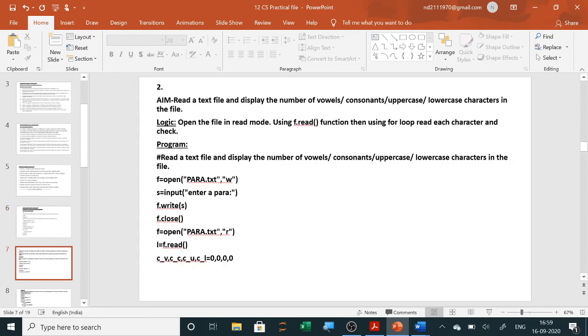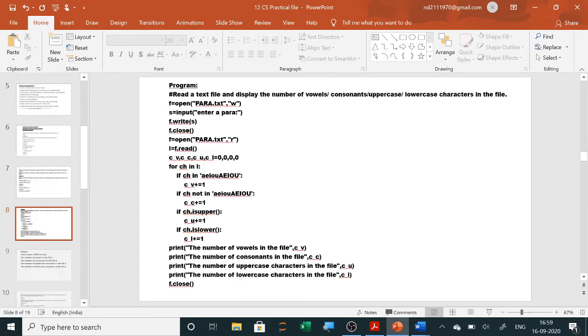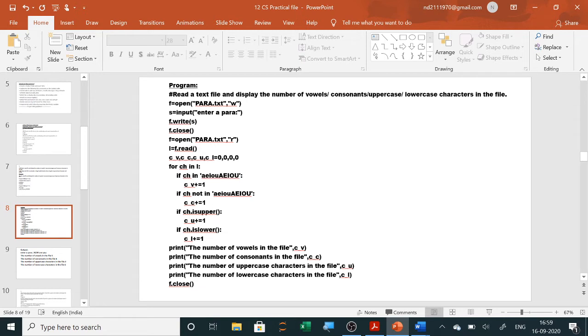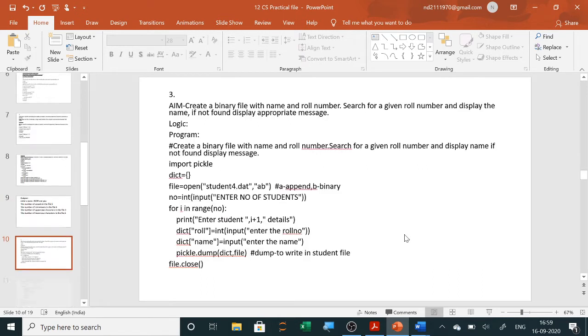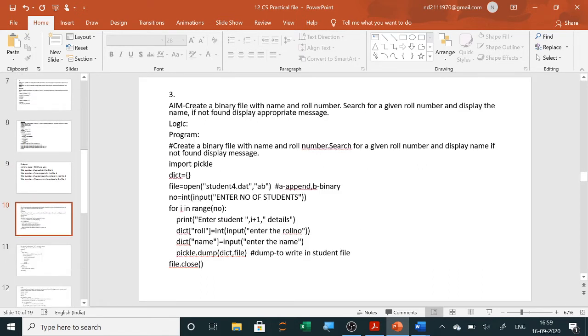Now the second program was to display the number of vowels, consonants, uppercase, lowercase in a file. So here we will use a for loop, and we will check the character: if it is a vowel, if it is a consonant, if it is uppercase, if it is lowercase. So here counters we have used, and the output will be in this format. Now the third program is a binary file. So all these we have already done in separate videos. So you can go through the videos for the list of practicals.